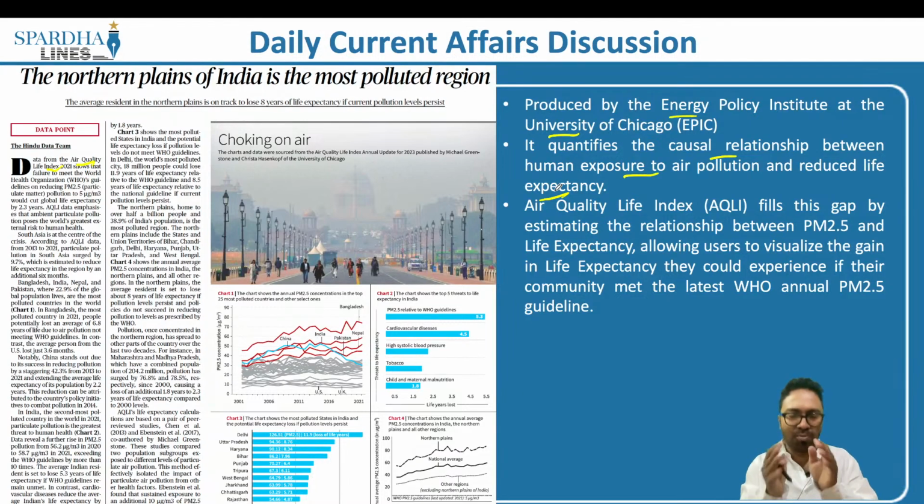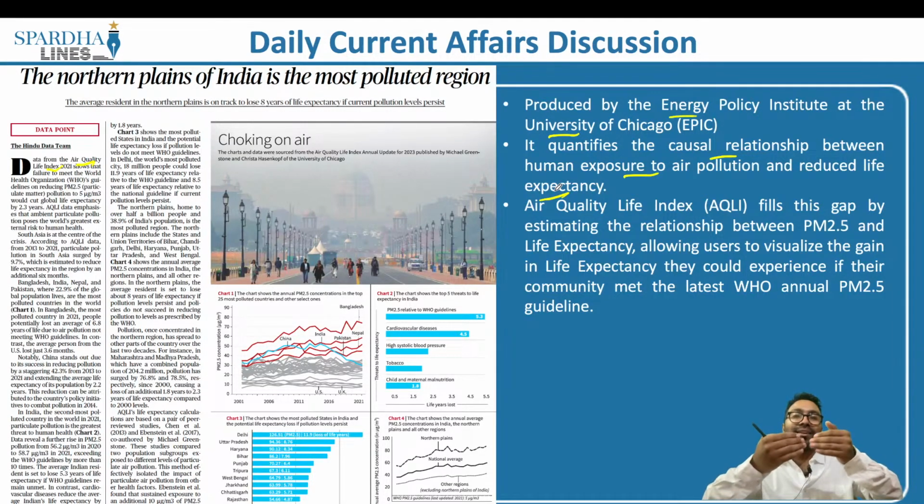Let me simplify this for you. Let's say, for example, there is pollution. Let's say the gas chamber, which is defined by the Supreme Court with respect to Delhi. There is excessive pollution taking place in Delhi. Because of the particulate matter, because of all the releases of carbon monoxide, carbon dioxide, lead, and so on, there is excessive pollution which we are all inhaling. There is particulate matter 2.5, there is particulate matter 10, and so on. When we inhale this, it is obviously toxic.